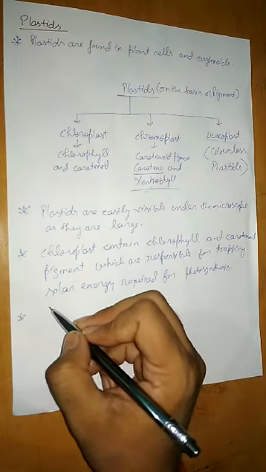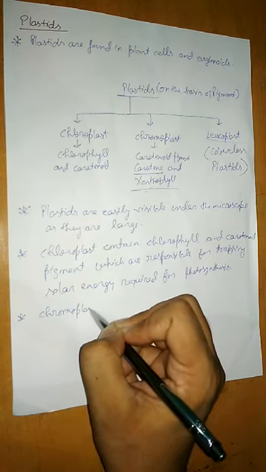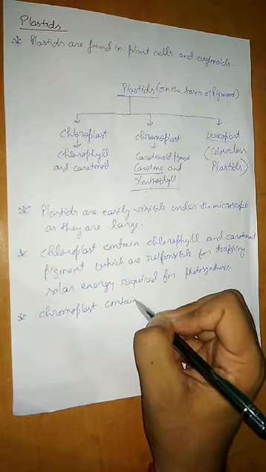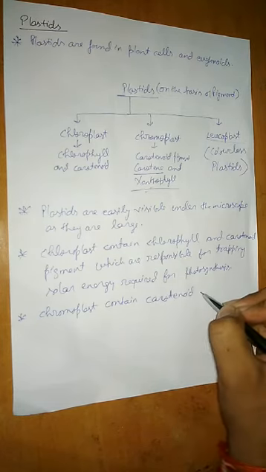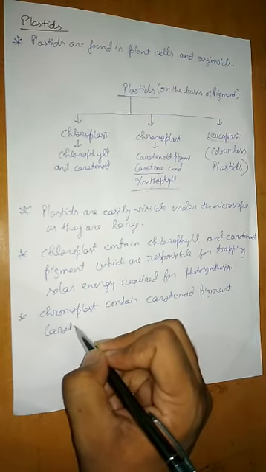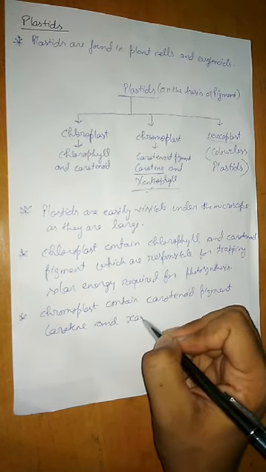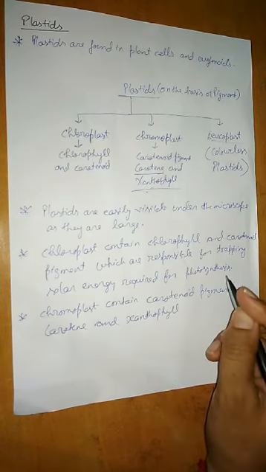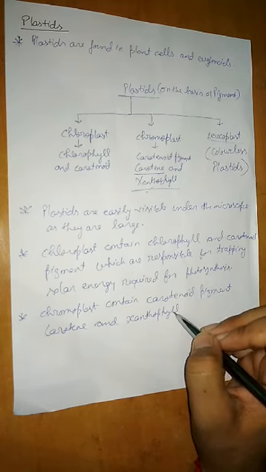Then the next point you may write down, that chromoplast contains carotenoid pigment, carotene and xanthophyll. In xanthophyll also different pigments are there, xanthophyll A, xanthophyll B, but generally you write xanthophyll.